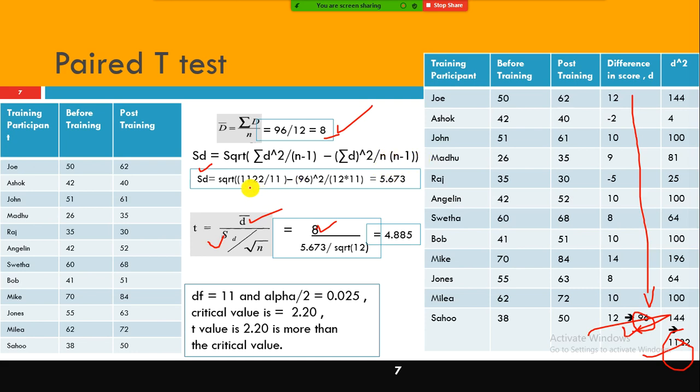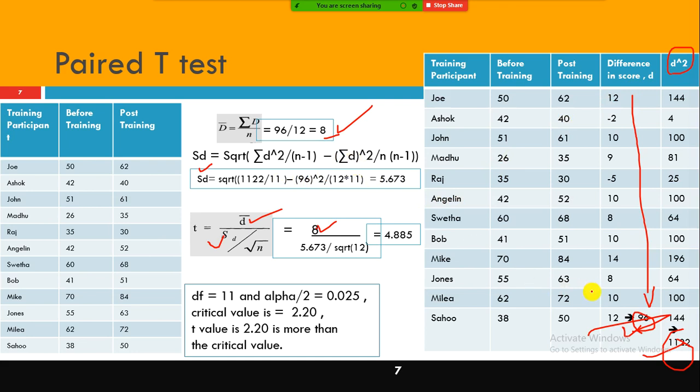So here, square root of 112. See here, this d squared is nothing but this one, 96 squared, the sum of all the differences. Yes, this is 96 squared. That's why I put the parentheses here.